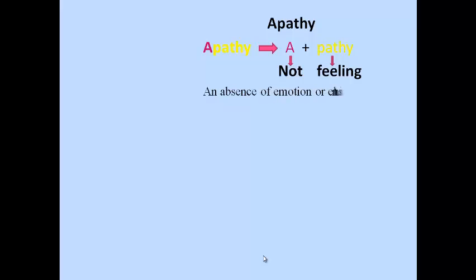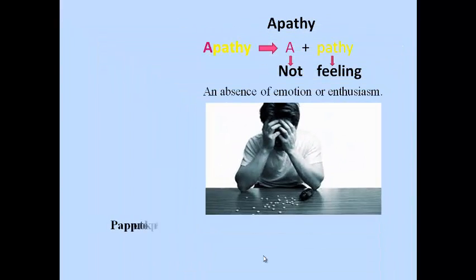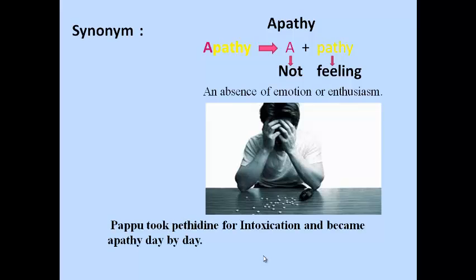Here we apply some tricky way that will make it easy to understand the meaning and memorize the word. Our first word, apathy. A means not and pathy means feeling. So apathy means an absence of emotion or enthusiasm. We can memorize this word by this picture and this sentence.